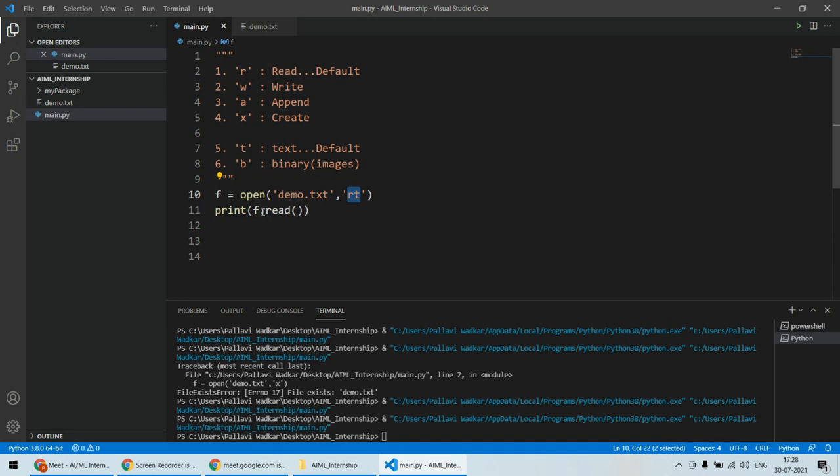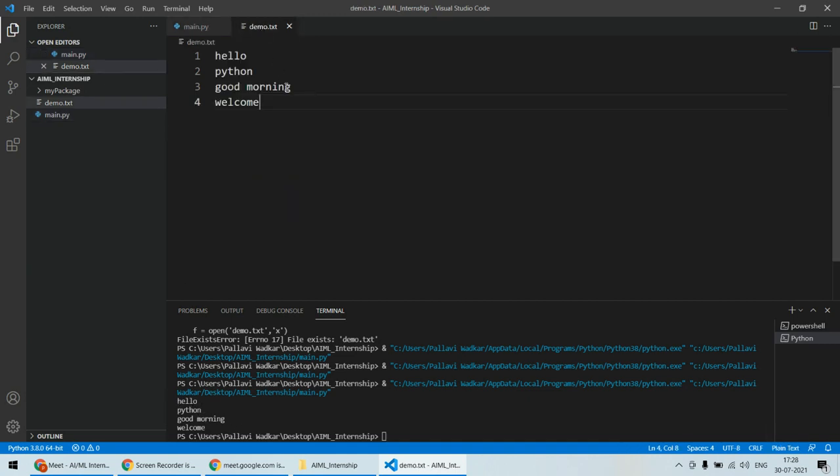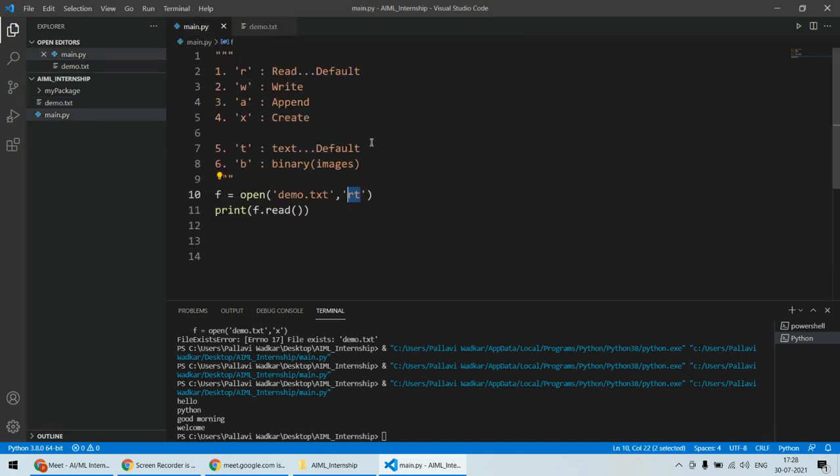Now I'm printing f.read. So from this f, read all the content and print it out. If I run here, it will read all the content. Here you can see hello Python, good morning, welcome. All the stuff from this particular file is now read, and now it is printed on the console. So this is how the read mode operates.